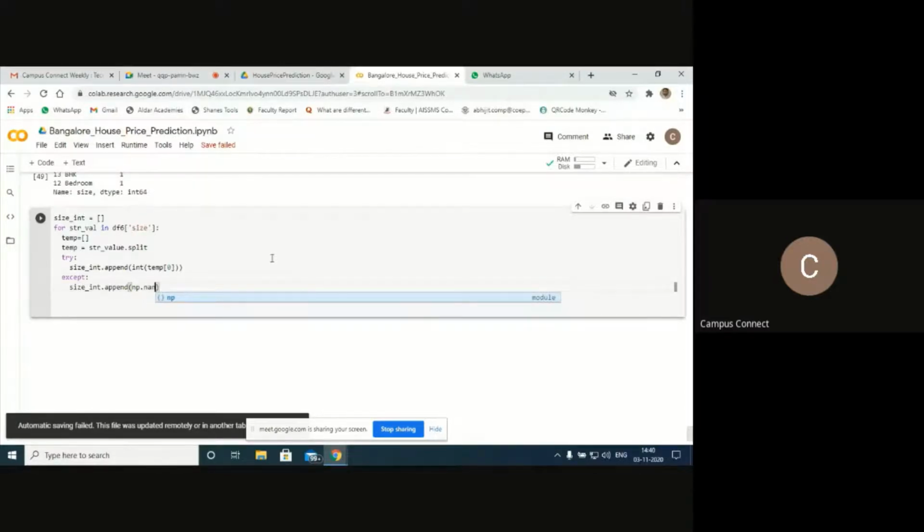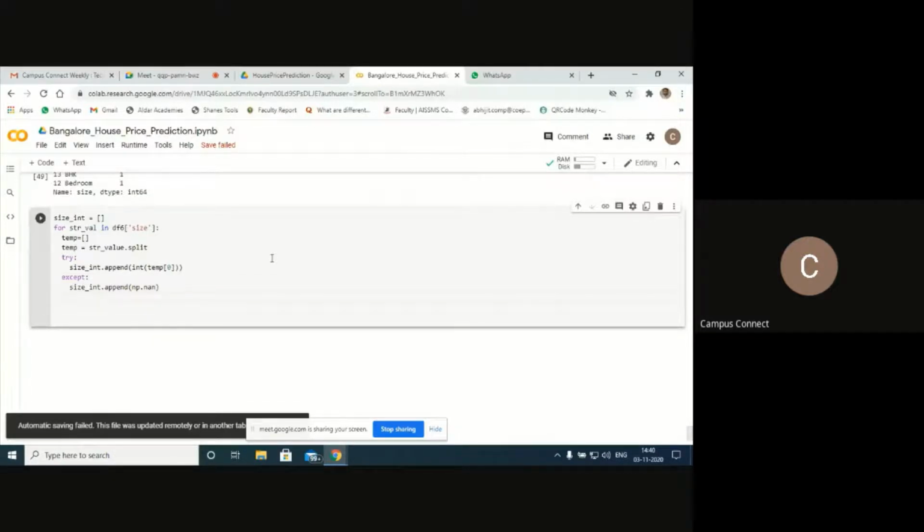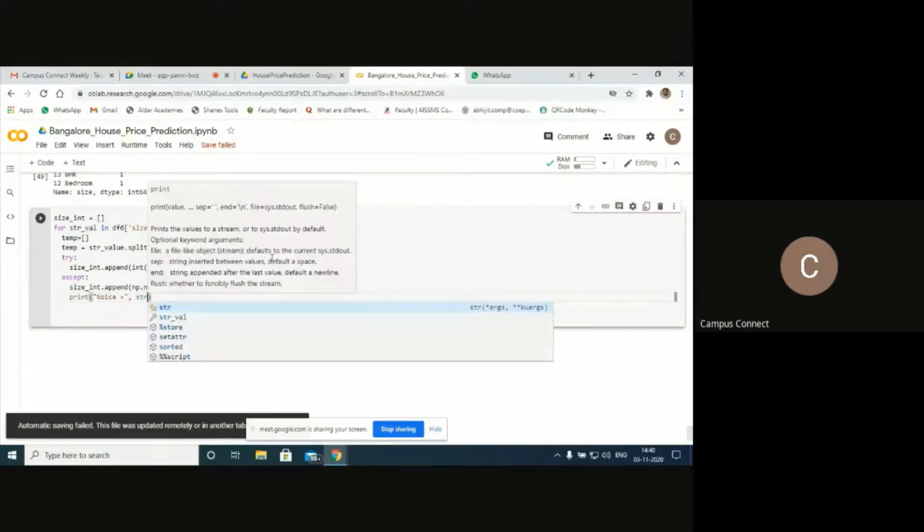Next, let's try to print. Print noise equals to: if there are any other values except 2 BHK, 3 bedroom or 4 RK, or say there is only bedroom and no numerical value, such values I'm going to replace with the nan value.